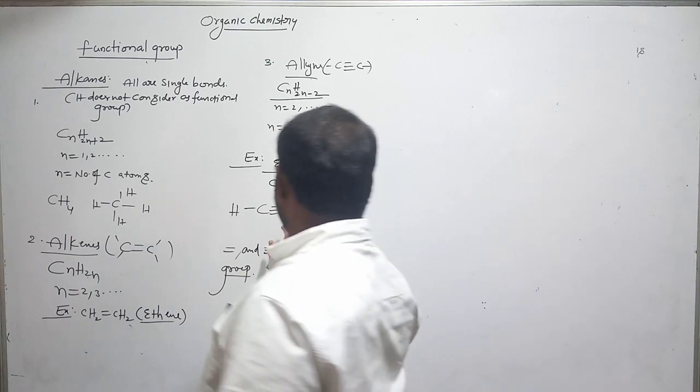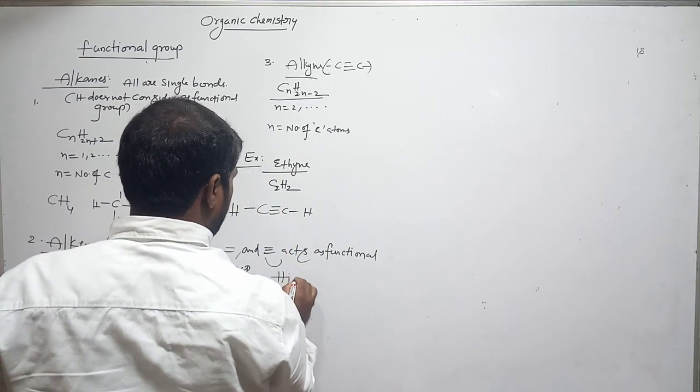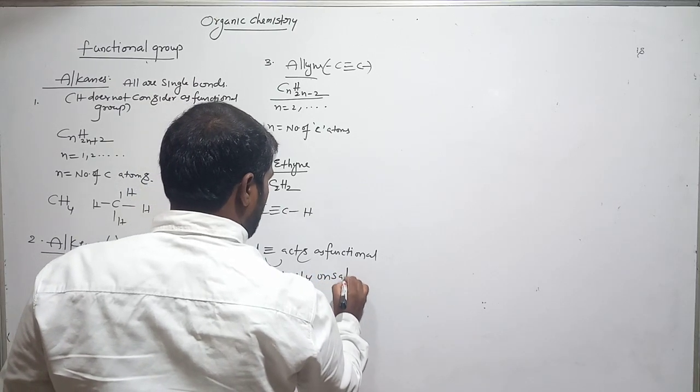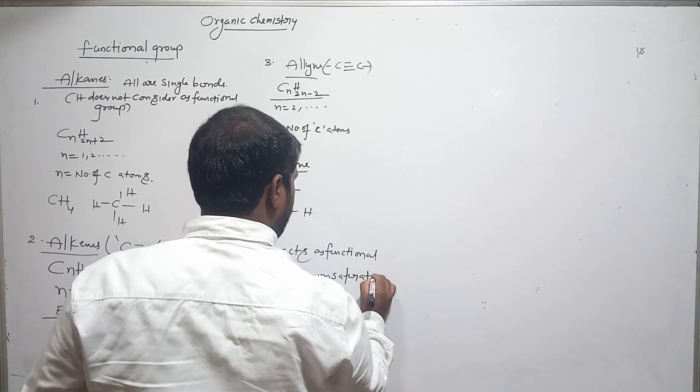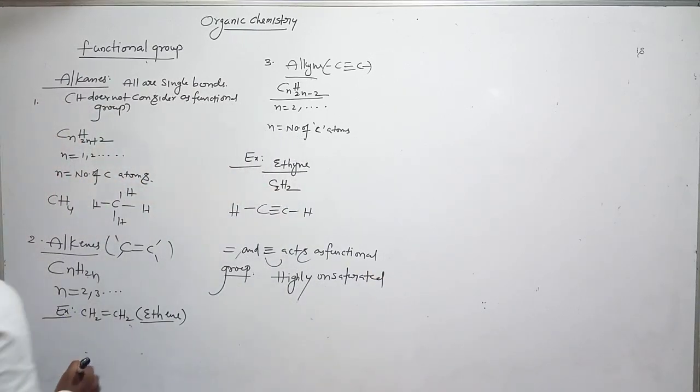Now, a triple bond means highly unsaturated. We call it highly unsaturated, not a saturated condition, an unsaturated condition. This is also unsaturated.